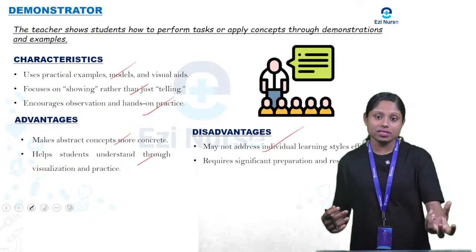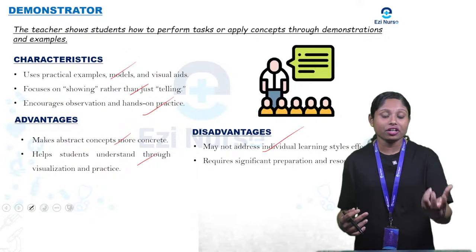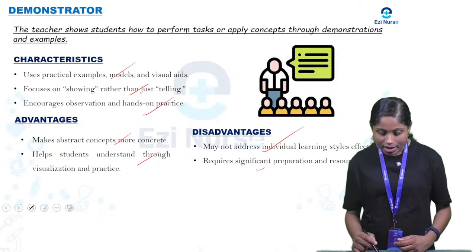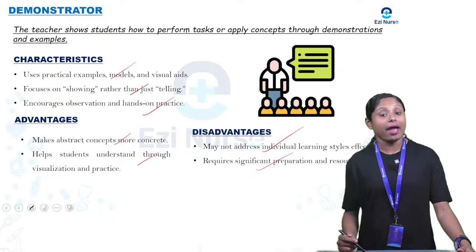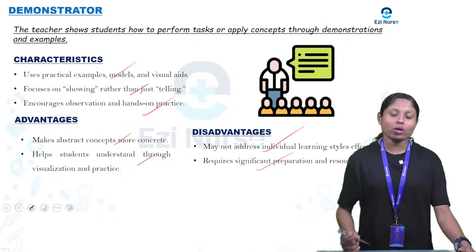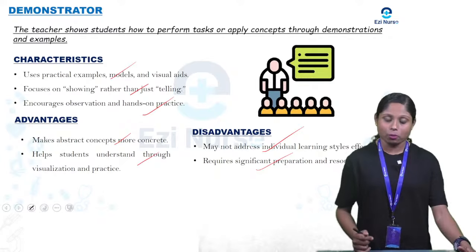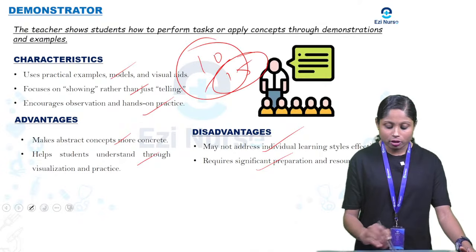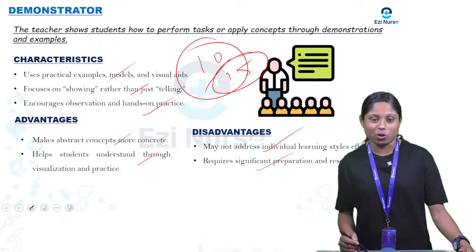So if there are 60 students in the class, the 60 have different capabilities, so it may not address individual learning styles. Requires significant preparation and resources. So these are the advantages and disadvantages of a demonstrator. You can expect this as a 10 marker or a 15 marker long essay. So this is also very important.